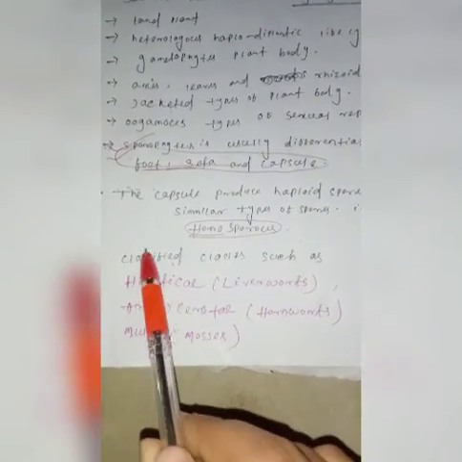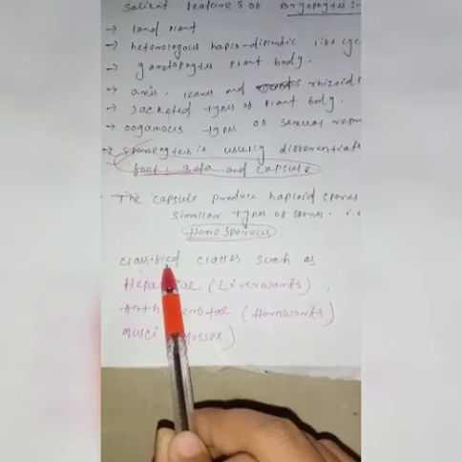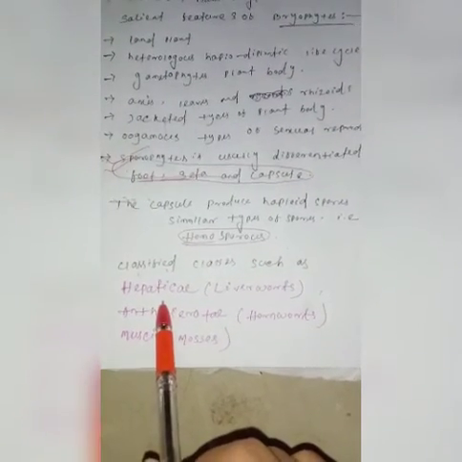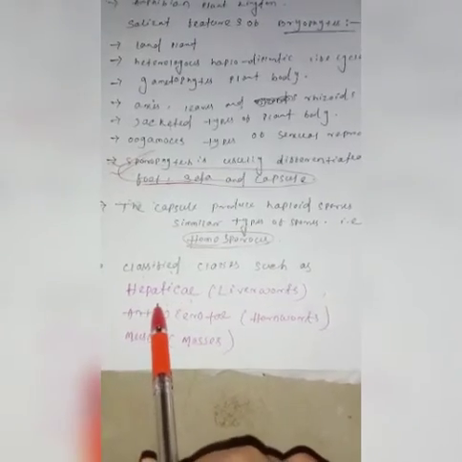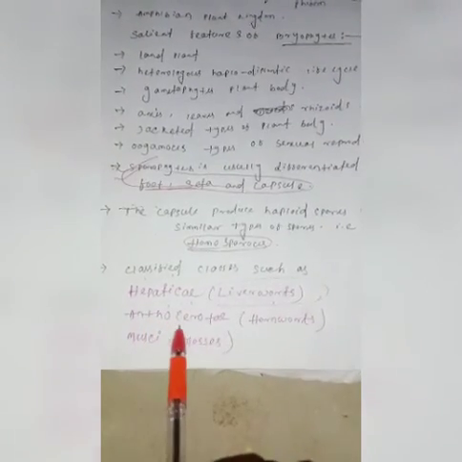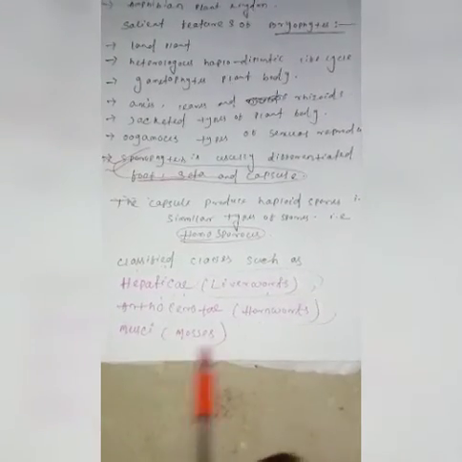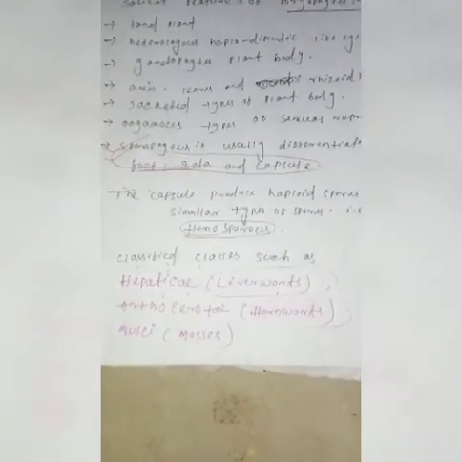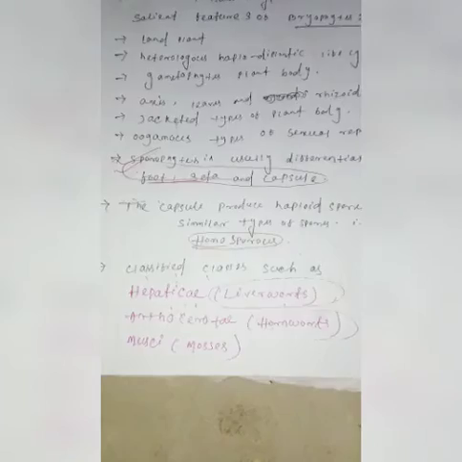The Bryophyta or bryophytes are classified into these classes: Hepaticae, that is liverworts; Anthocerotae, that is hornworts; and Musci, that is mosses. These three are important classes of Bryophyta. So student, this is all about the introduction of bryophytes, and the salient features of bryophytes.